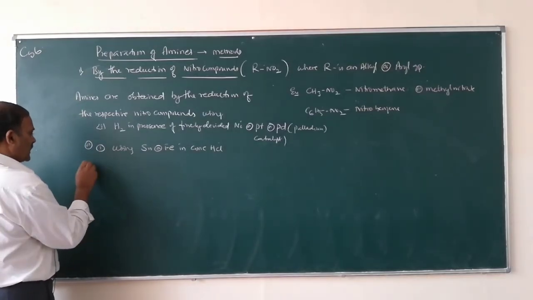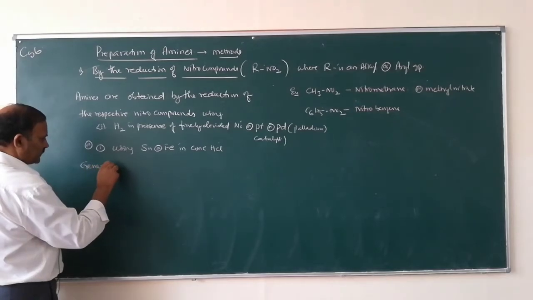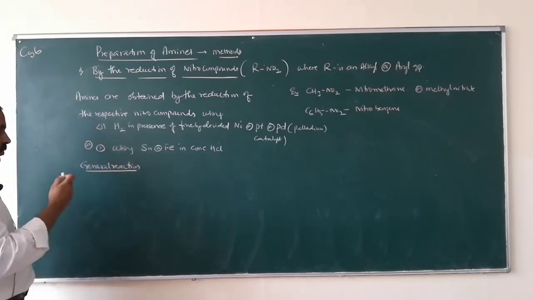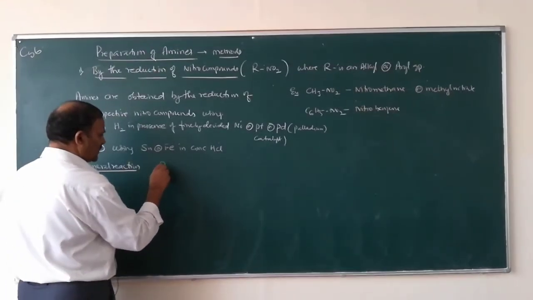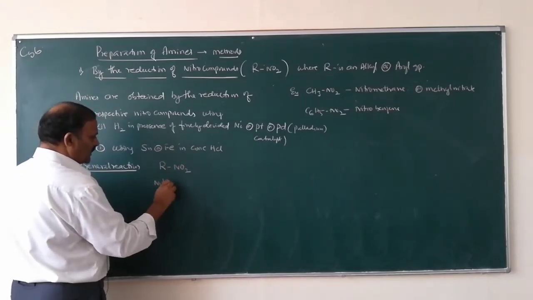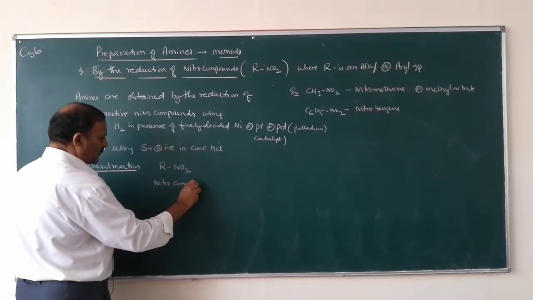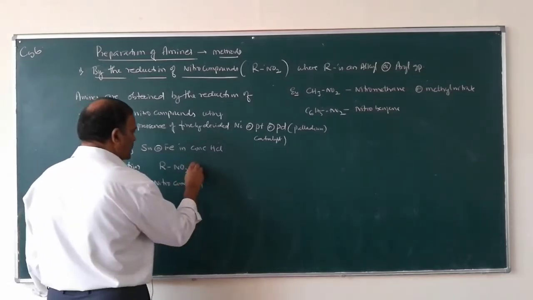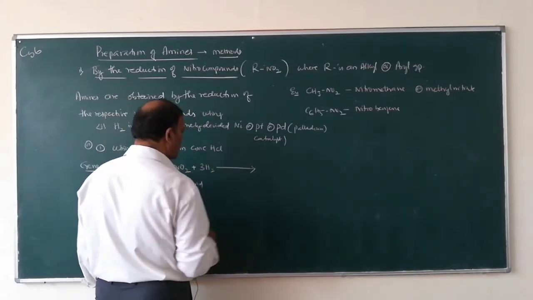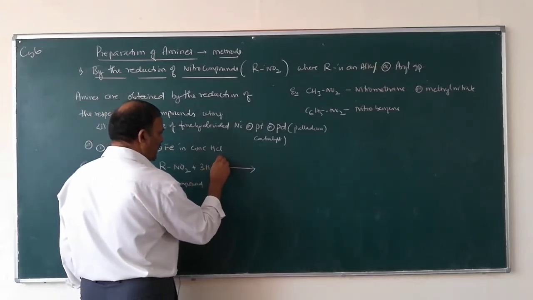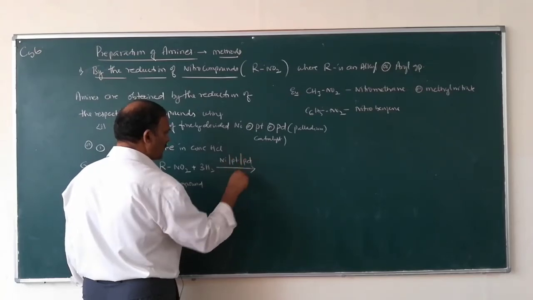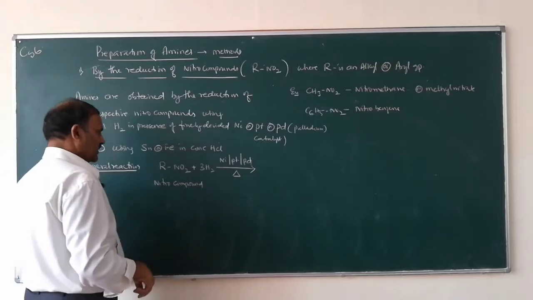So I will write the general reaction. You have to know the general reaction. This is the general reaction: RNO2, which is the nitro compound, plus 3H2, hydrogen, in presence of finely divided nickel or platinum or palladium when heated.